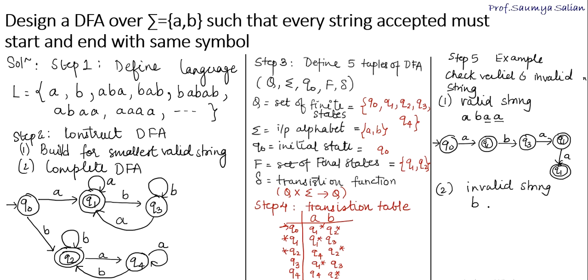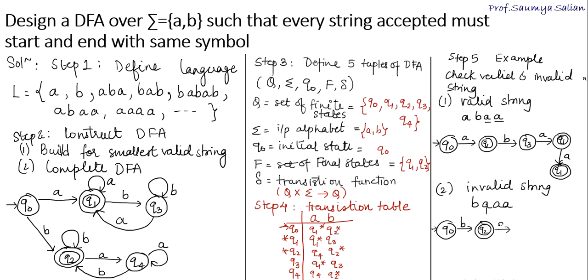Let's suppose I have a string starting with a B. This is an invalid case wherein I am starting with B and ending with an A. So let's start, starting from Q0. If I have input B, Q0 input B goes to state Q2.